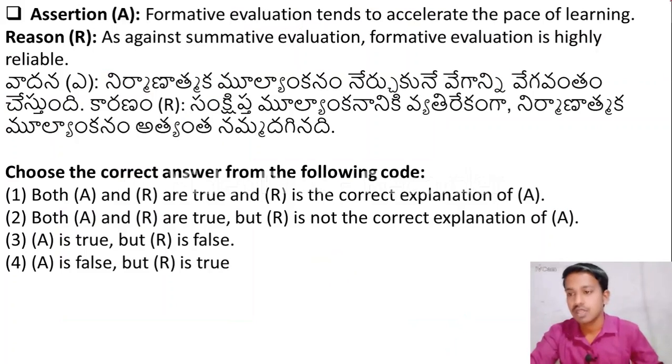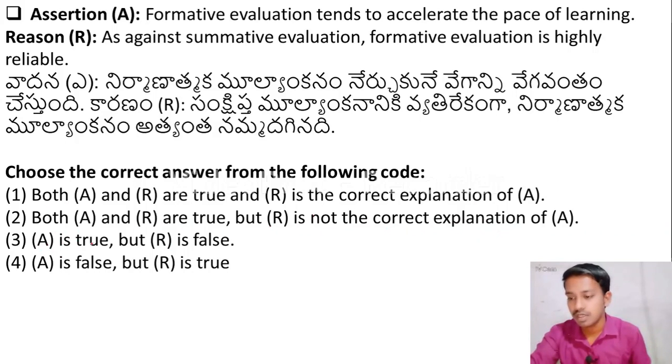The next question is, here the assertion is, formative evaluation tends to accelerate the pace of learning. Reason, as against summative evaluation, formative evaluation is highly reliable. First one, both A and R are true and R is the correct explanation of A. Second one, both assertion and reason are true but reason is not the correct explanation of assertion.